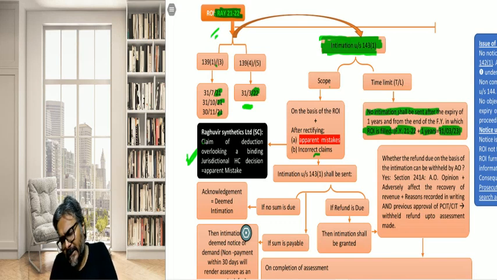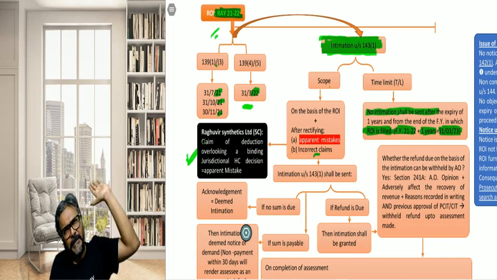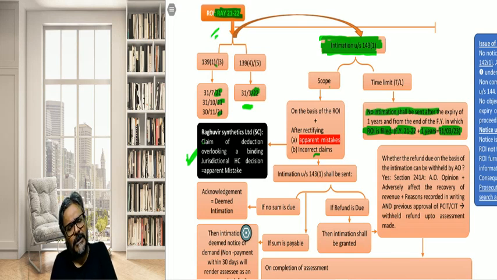I have filed the return of income, and some of the claims are inconsistent with that judgment.